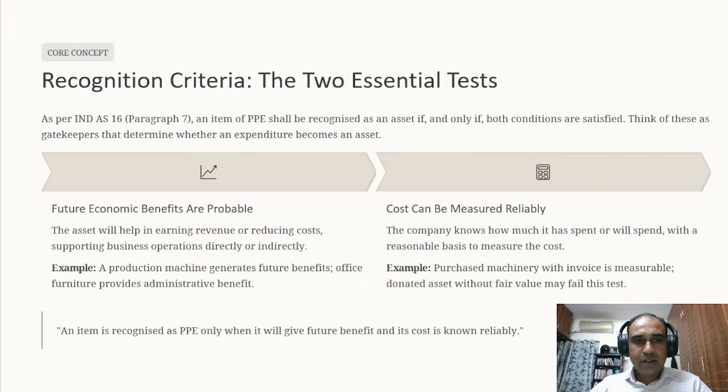The next important part is the recognition criteria. Most of the standards are built like this, guys. When you take the revenue recognition standard, IND AS 115, it will also have a definition, and it will also have a recognition criteria. So what is the recognition criteria for property, plant and equipment? Two conditions have to be fulfilled. One is there has to be a future economic benefit. Second is the cost can be reliably measured.